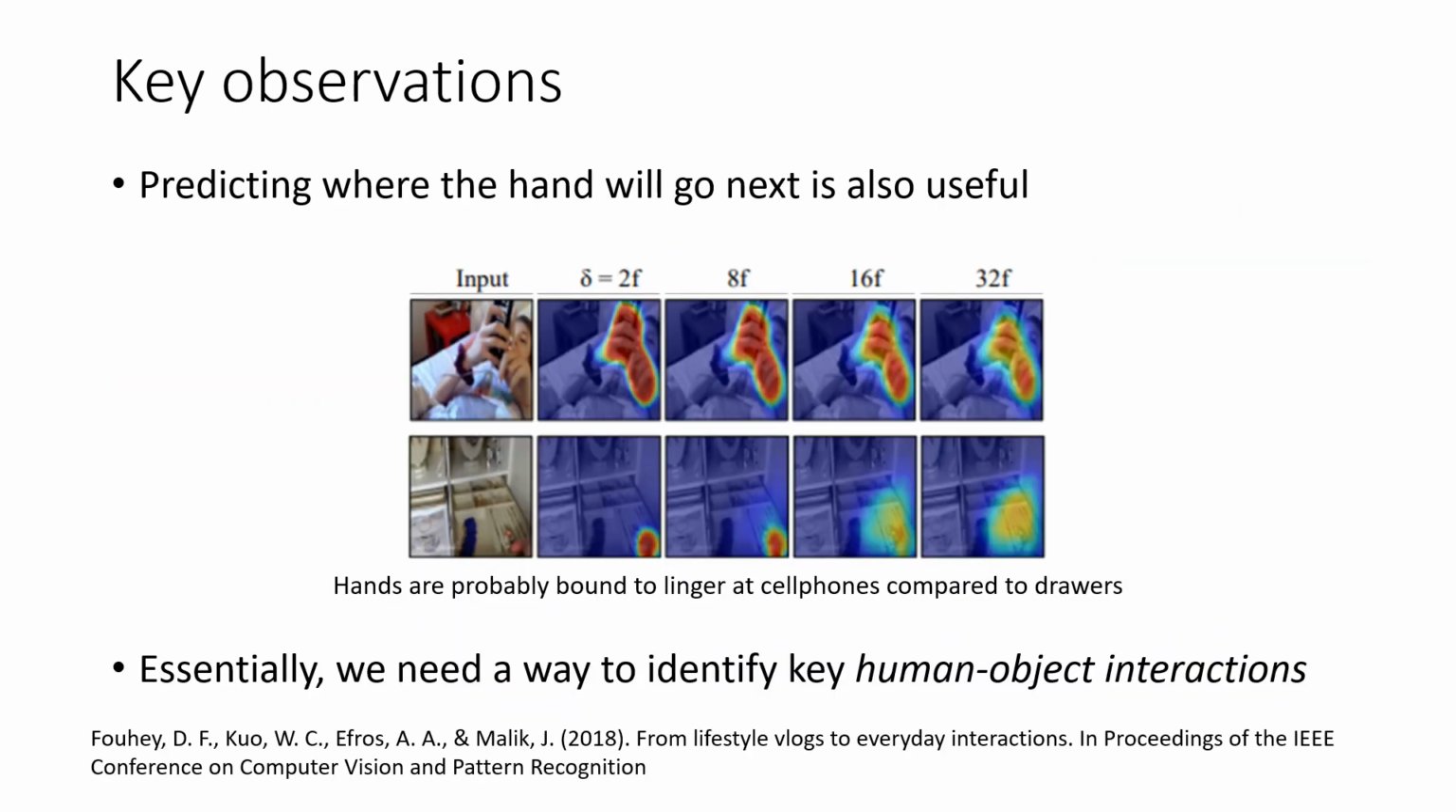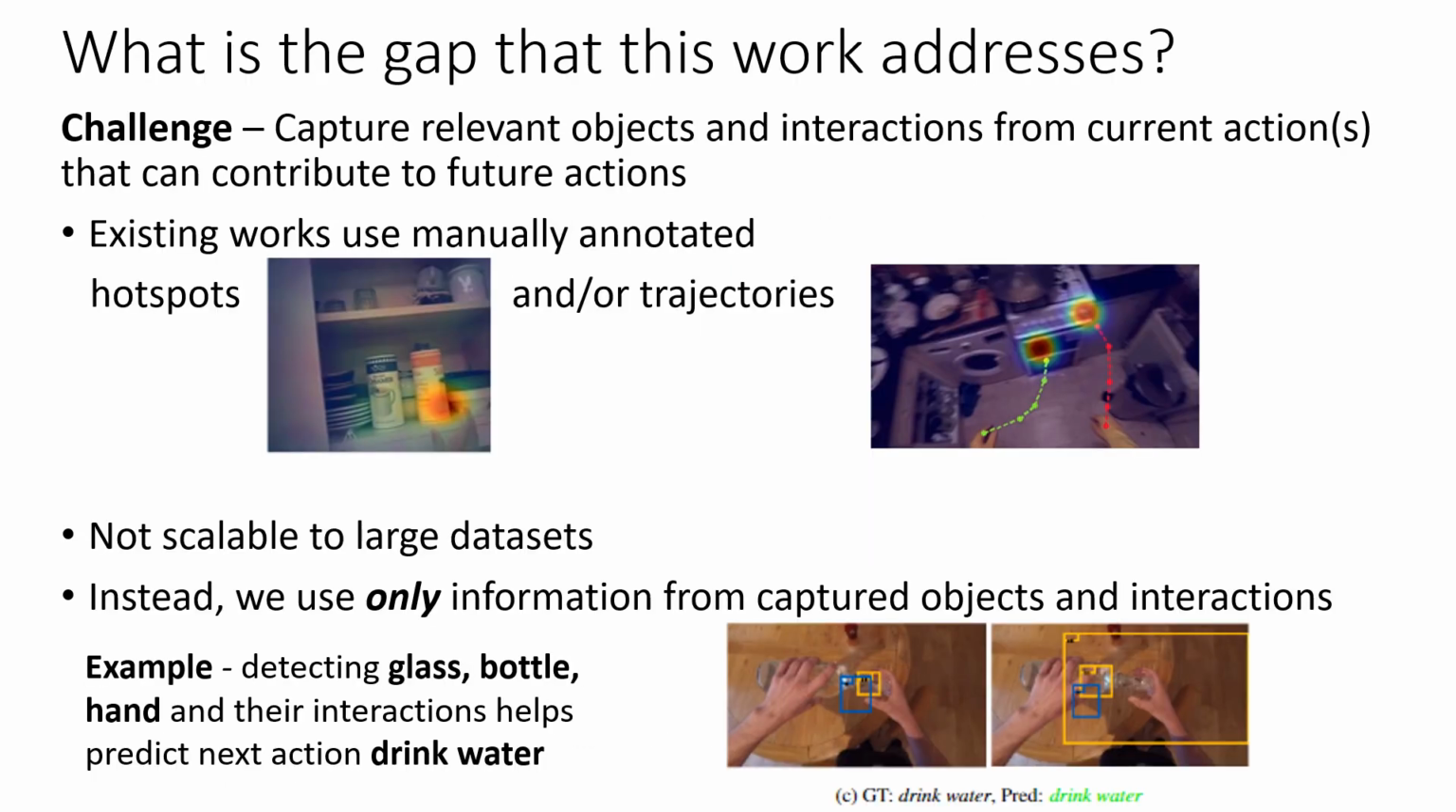Also, another important observation is to predict where the hand will go next, because predicting the future motion of the hand is going to help us identify what the next action is going to be. So essentially, we need a way to identify key human-object interactions. So the challenge is to capture relevant objects and interactions from the current action that can contribute to future actions.